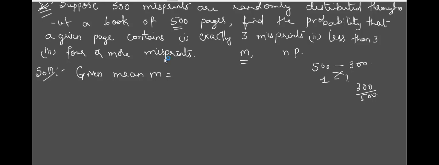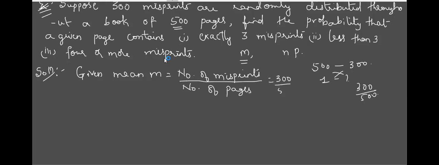So write down: M is number of misprints divided by number of pages, which is 300 divided by 500. Do remember this, because if your M value is wrong, your whole example will be wrong. The value is 3 by 5, 0.6. This is M, which is fixed now.